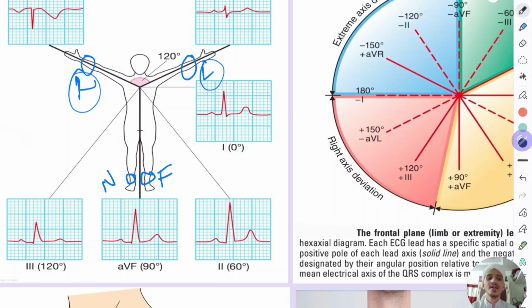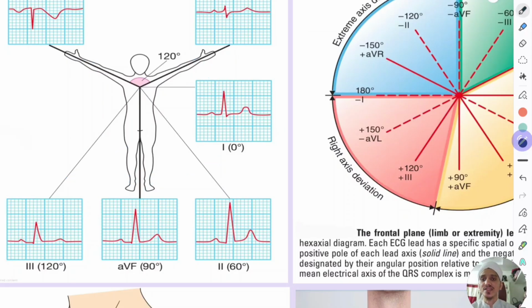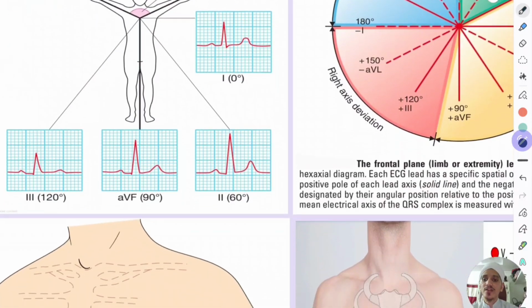This will be marked in the ECG machine actually, R, and this will be, I think, yellow, and this will be red, and this will be green, and this will be black. This will be the codings which will be given in the ECG machine. So these are the unipolar and bipolar leads.